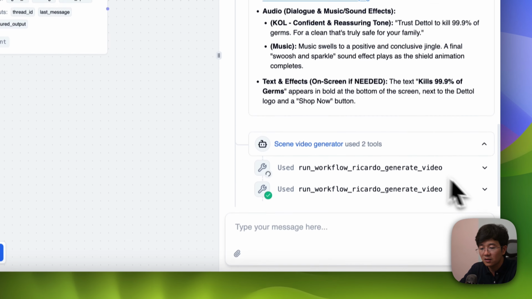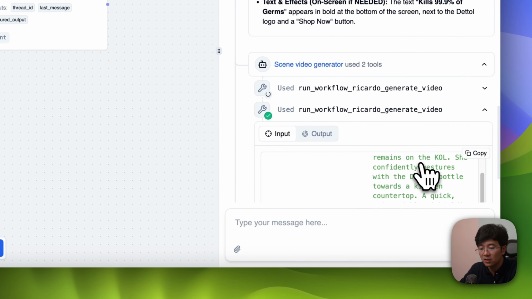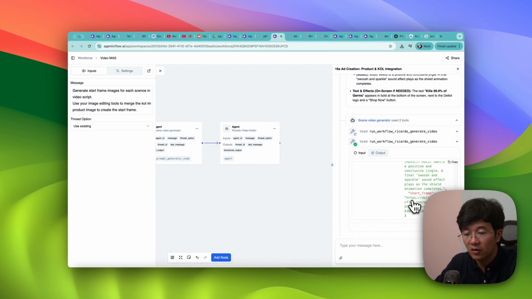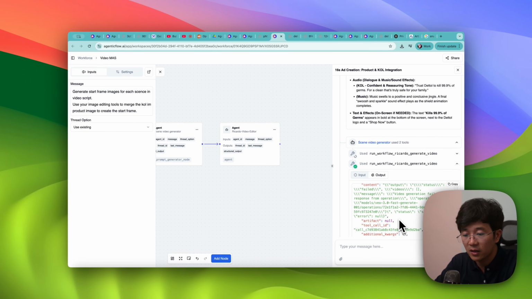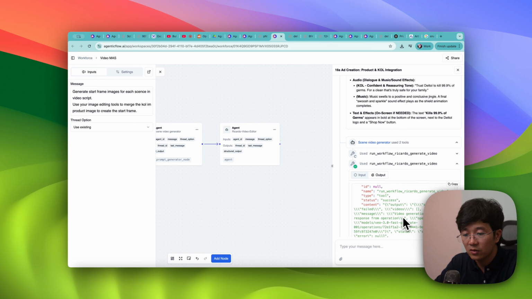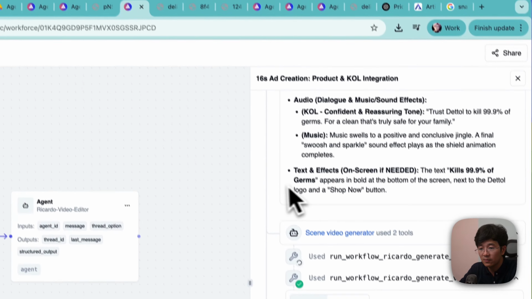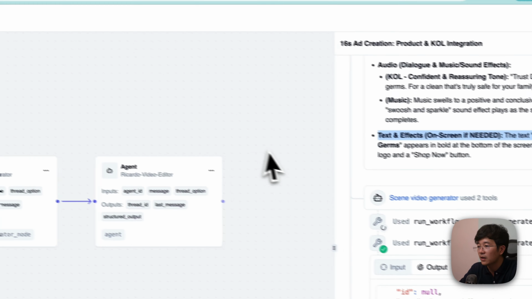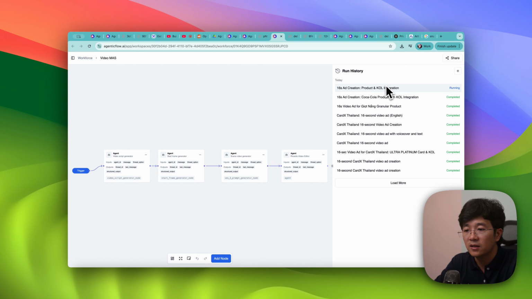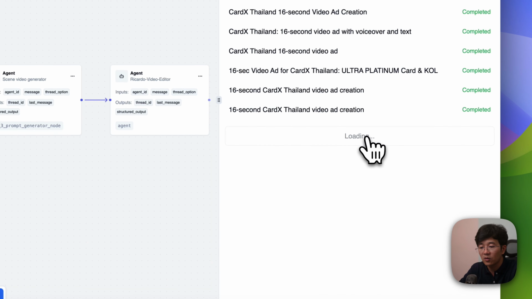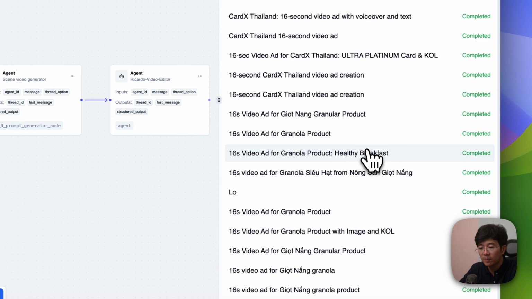Okay, where is the video now? It takes more time than expected. Maybe I would just click on this video and see what the output is first. It's having the start frame. What is the output? The output is success already. And there's a video, so we have this model and so on. Okay, it might take a bit of time. Let me refresh this one first and see how the progress is. It's still running.